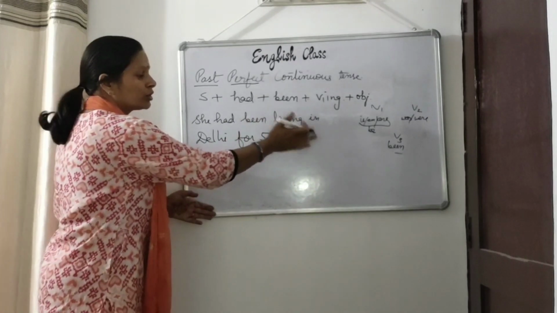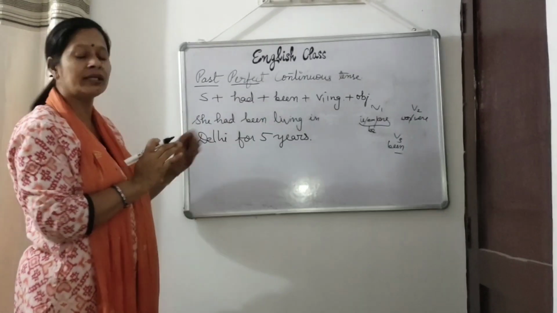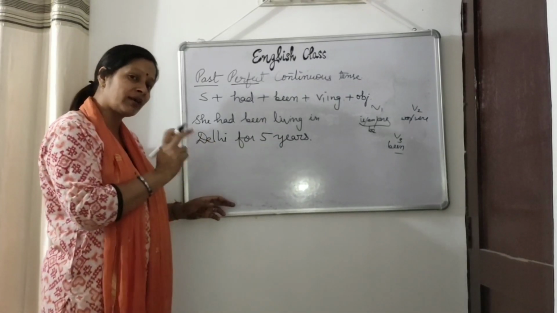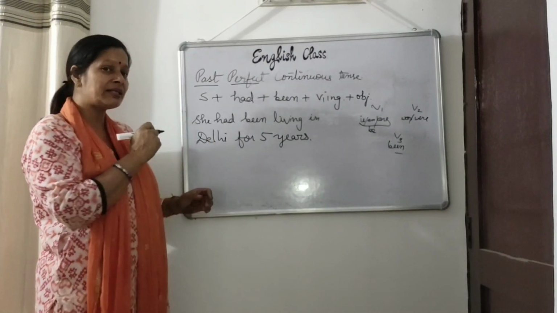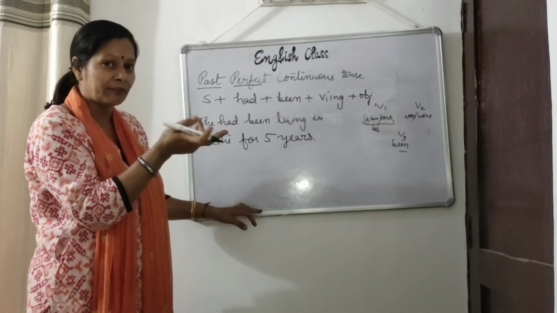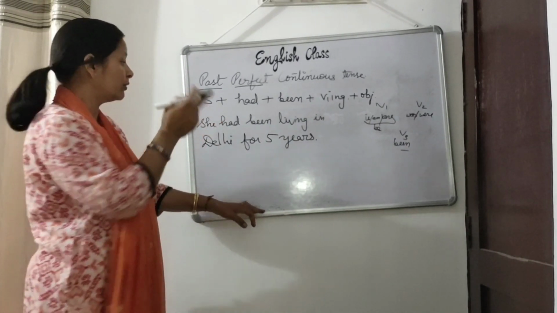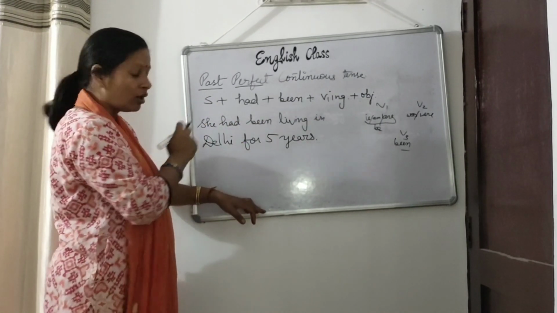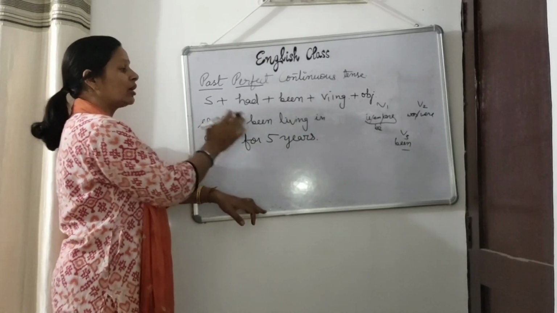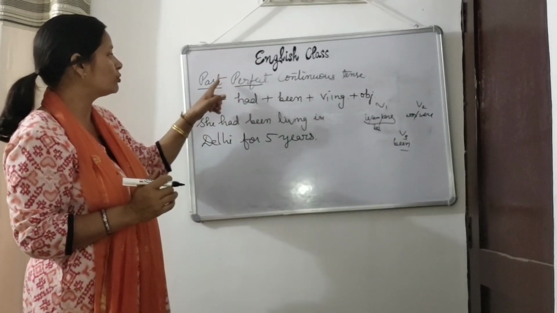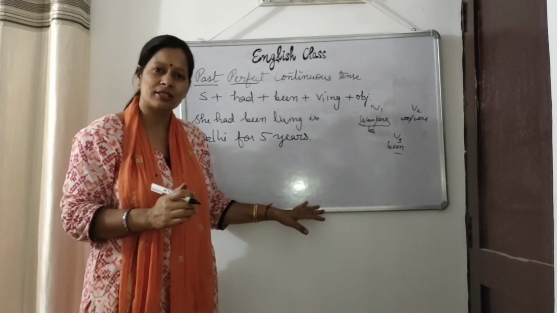That is for interrogative sentences. And one more type we have is interrogative cum negative sentences. That means the sentence which is interrogative, which is question type, as well as negative also. So, hadn't she been living in Delhi for 5 years? Or we can say, had she not been living in Delhi for 5 years? So this is about your past perfect continuous tense.